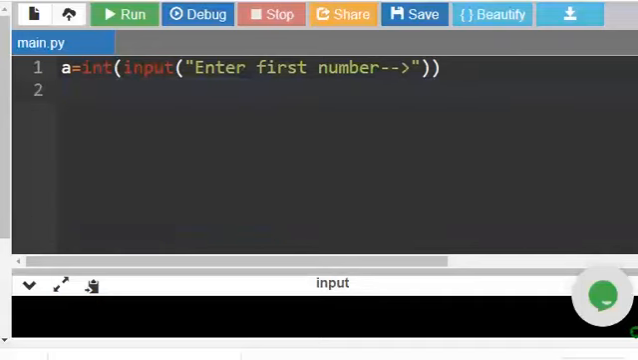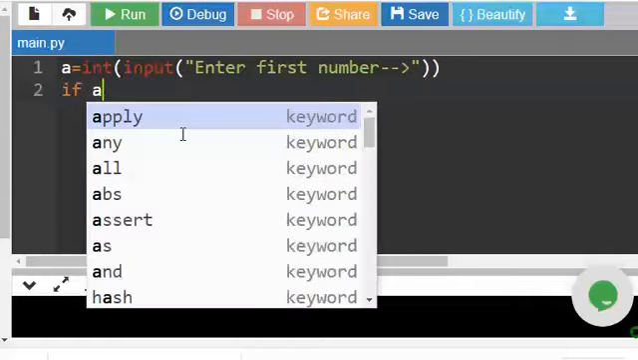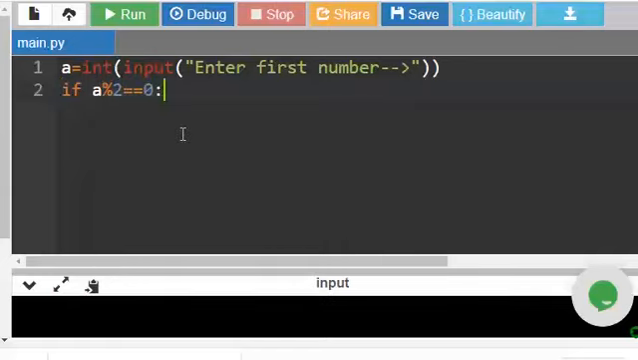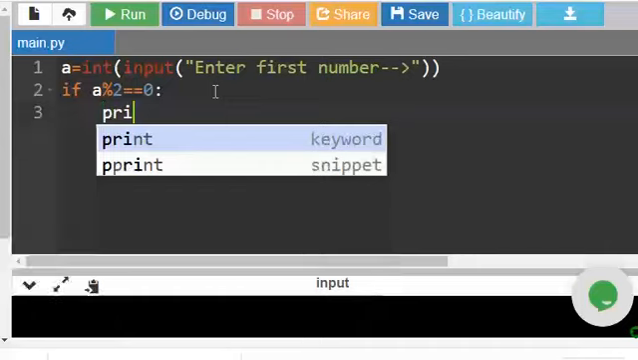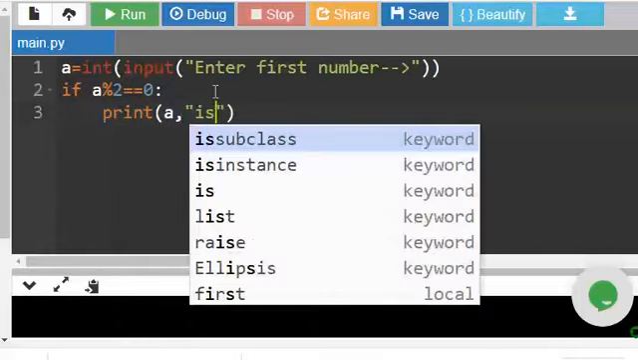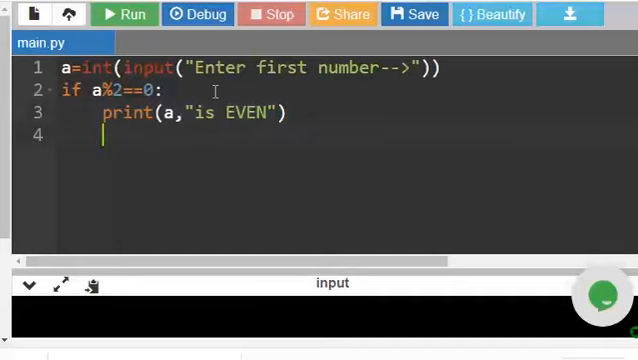So one more example. We are taking one number and we have to print whether the number is even or odd. What is the condition for even? When we divide the number by 2, the remainder should be 0, right? So if a modulus 2 equal to 0, print a is even. Else, again colon, print a is odd. This is simple, no else if.